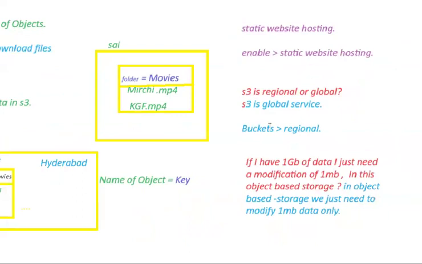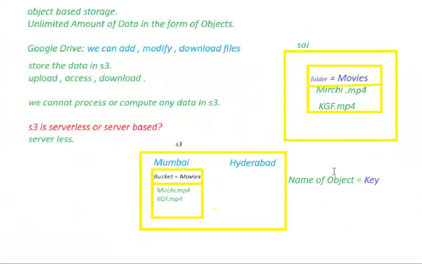S3 buckets are regional, but the S3 service is global. We just need to modify 1 MB of data from 1 GB of data whenever we require. We don't need to modify the whole GB to modify just 1 MB of data.